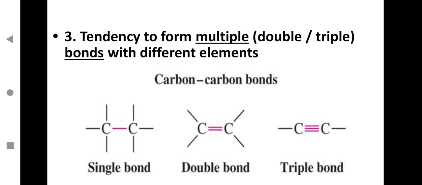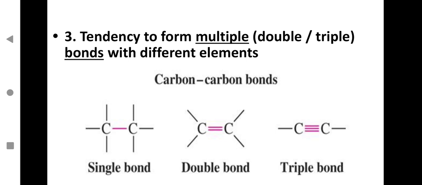The next reason for the versatile nature of carbon is the tendency to form multiple bonding, double or triple bonds, with different elements. As you have seen, carbon can form double and triple bonds, where we have done the electron dot structure, where sharing of electrons takes place, depending upon the number of electrons being shared between the carbon atoms, or with any other element. So when one pair of electrons is shared, one single bond forms. When 2 pairs of electrons are shared, a double bond, and when 3 pairs of electrons are shared, a triple bond is formed.